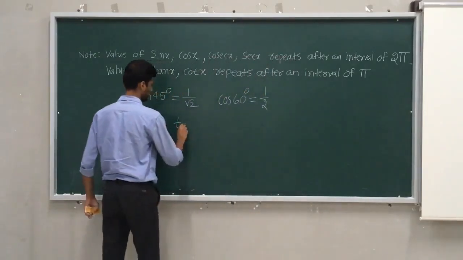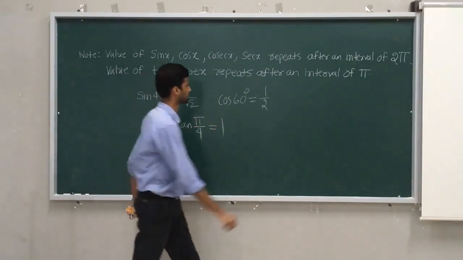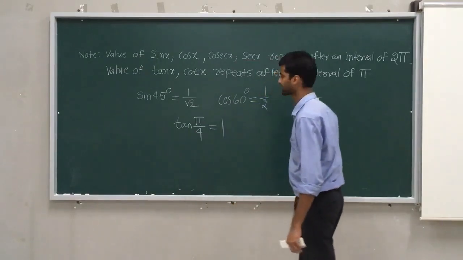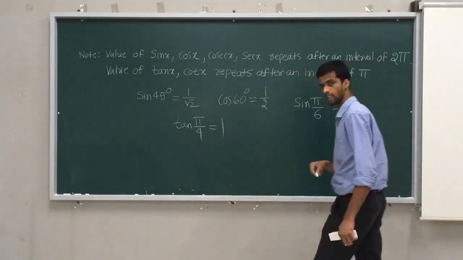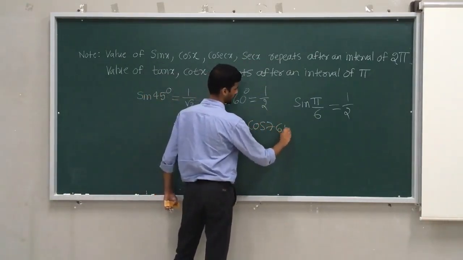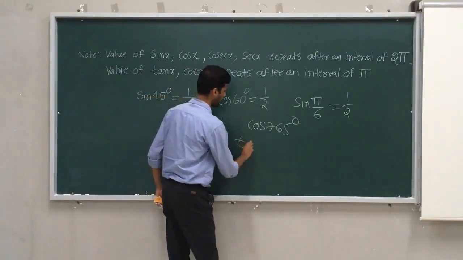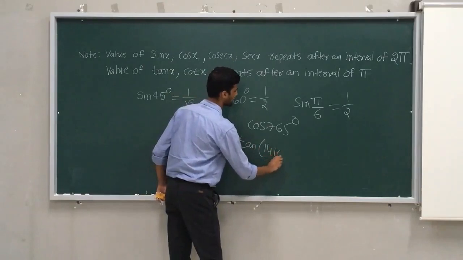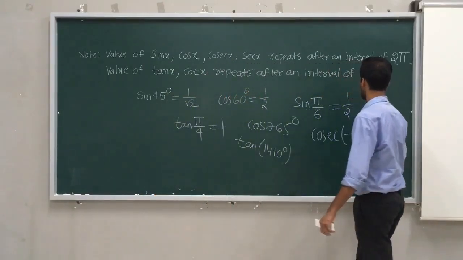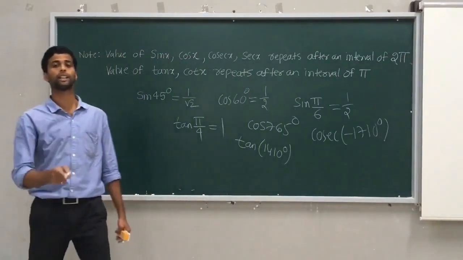We all know tan pi by 4 is 1. We all know sin pi by 6 is 1 by 2. But if anyone asks you what is cos 765 degrees, what is tan of 1410 degrees, what is the value of cosec of -1710 degrees, it is a bit difficult to answer right away.